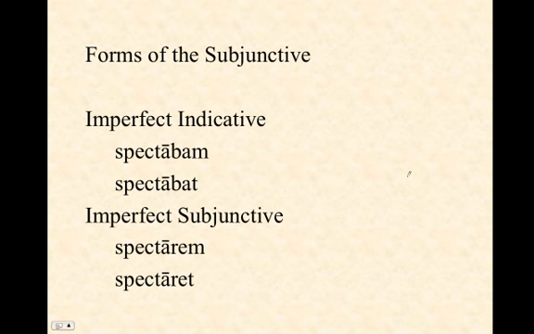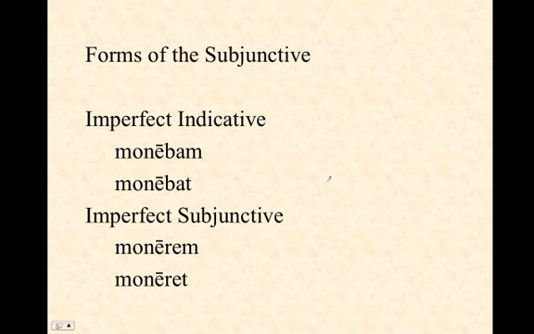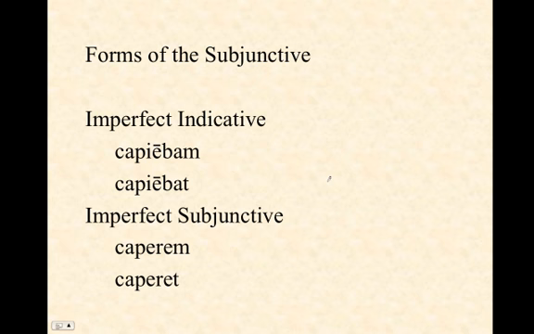Now, in the imperfect, the subjunctive is very easy to form. Instead of a BA, all you're going to do is you're going to add the normal endings, except an M instead of an O. You're going to add the normal endings to the infinitive. And so spectarem, spectaret. Second conjugation, monerem, moneret. Third is dicerem, diceret. Third IO, caperem, caperet. And fourth, audirem, audiret.